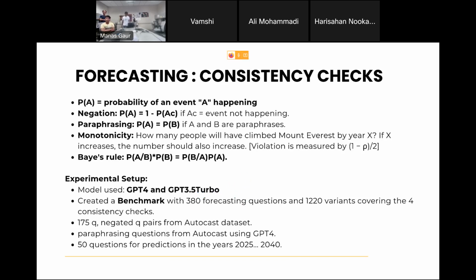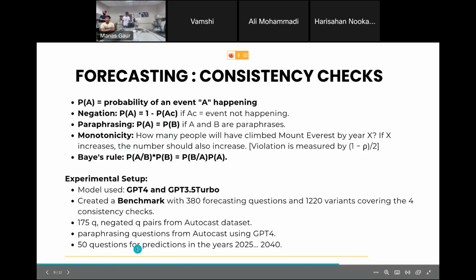So for the negation part they didn't create one. There was already a data set for negation questions. For paraphrasing, they just created paraphrases of these questions using GPT-4. And for the monotonicity part, they manually created 50 questions, like this Mount Everest by year X, right? They just change the year X from 2025 to 2040 to see how the graph goes.